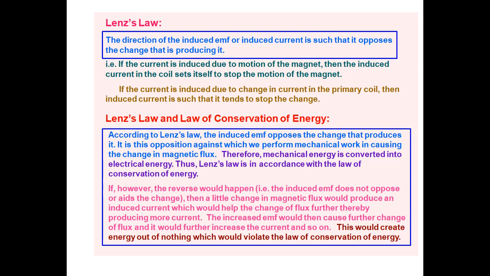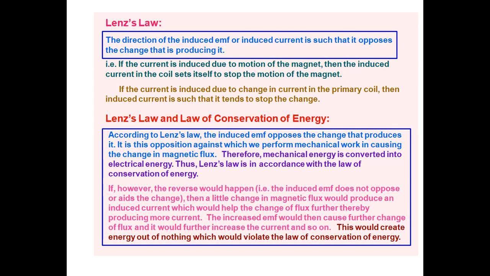Okay, so why does it behave like that? Because it sets itself to stop the motion of the magnet. If the current is induced due to the change in current in the primary coil, then the induced current is such that it tends to stop the change. So it always opposes the motion of the magnet. This is known as Lenz's law. So what is Lenz's law? The direction of induced EMF or induced current is such that it opposes the change that is produced in it.